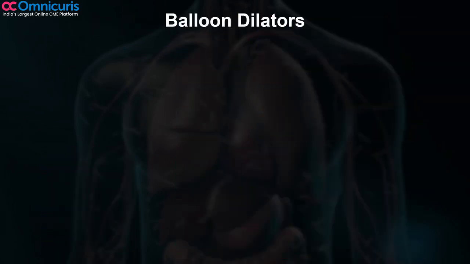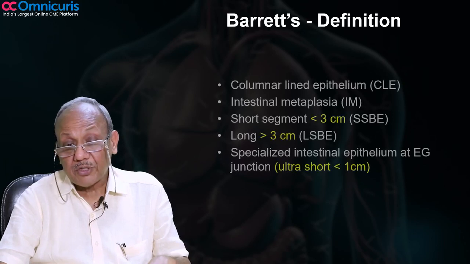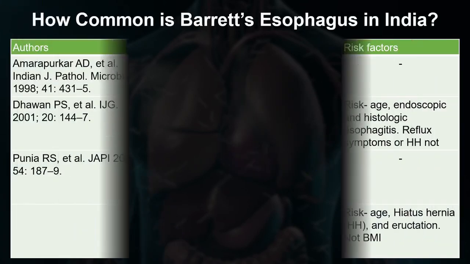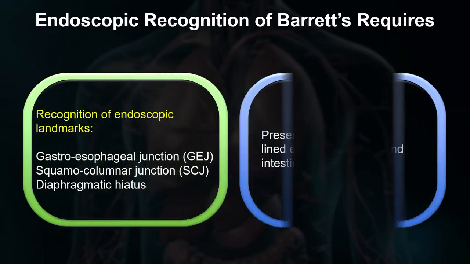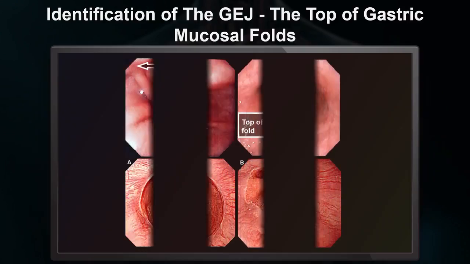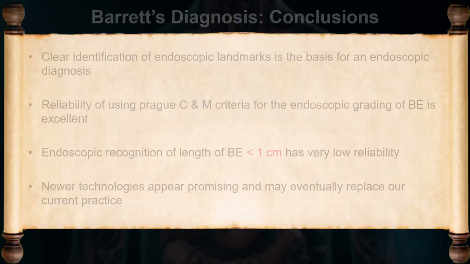Bougie dilators, balloon dilators. This red thing is the columnar. What is Barrett's esophagus? Barrett's is less common in our country. Endoscopic diagnosis of Barrett's. To have a proper diagnosis of Barrett's and what is identified, C stands for circumference. Diagnosis of Barrett's, it can cause cancer.